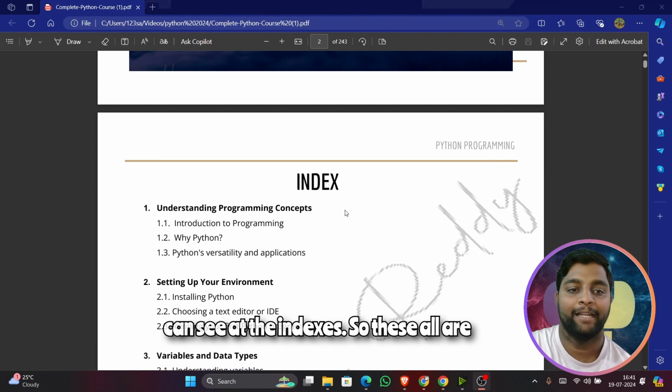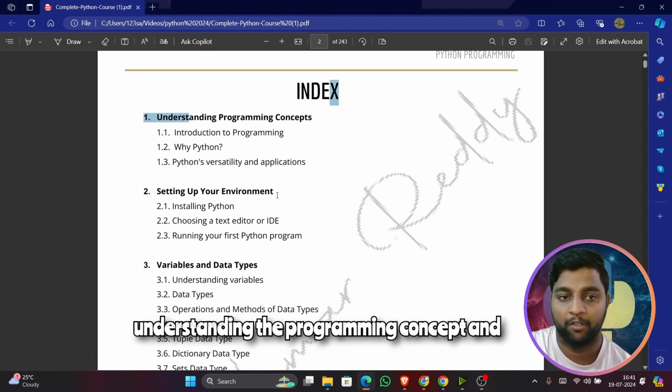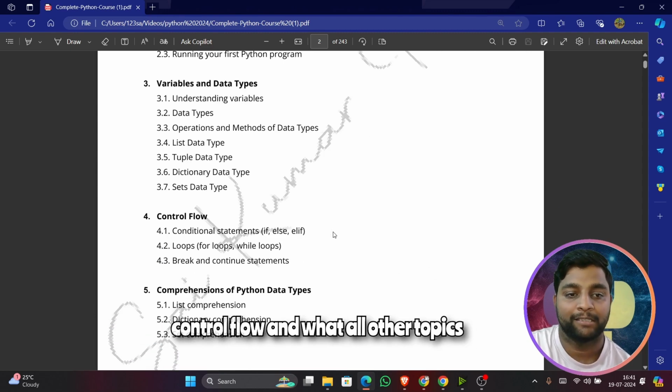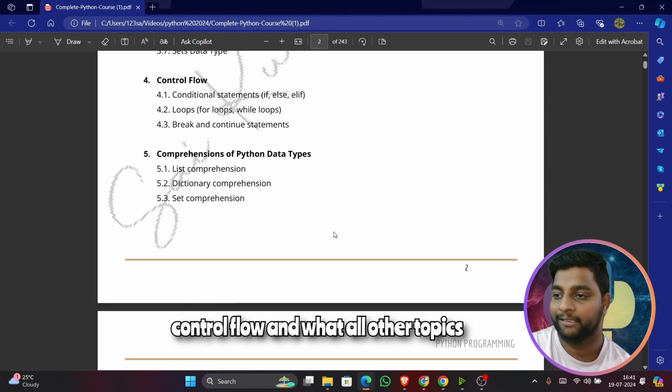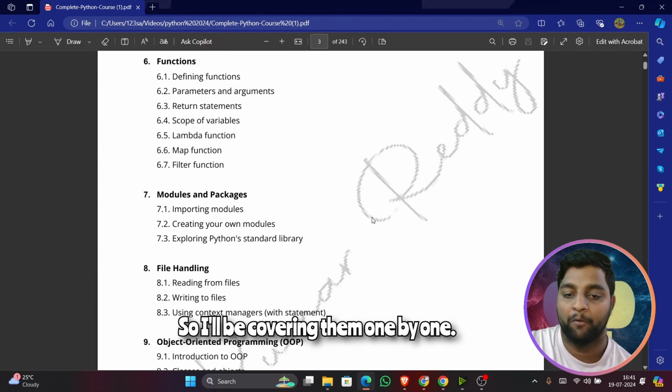And you can see the indexes. So these all are the indexes. Like, the first index will be understanding the programming concept and setting up the environment, variables, control flow, and what all other topics are there in this entire book. So I'll be covering them one by one.